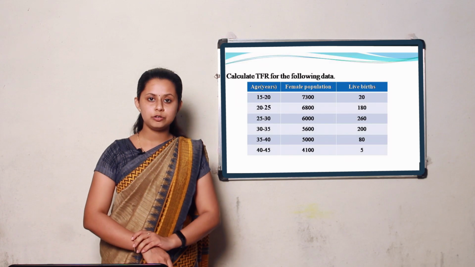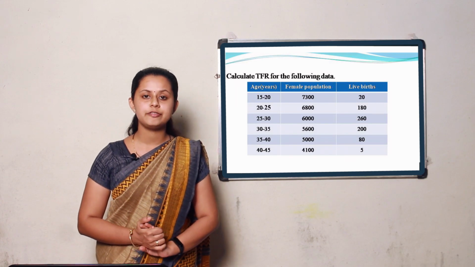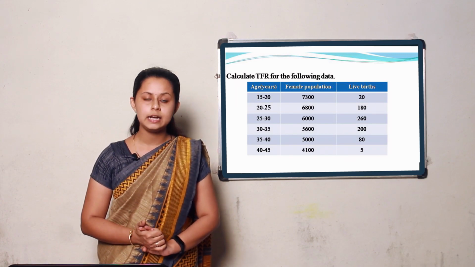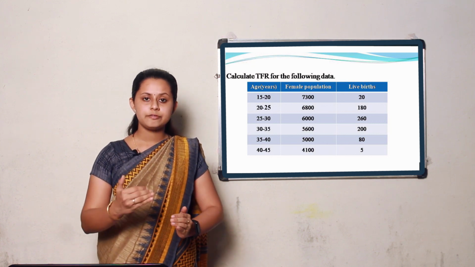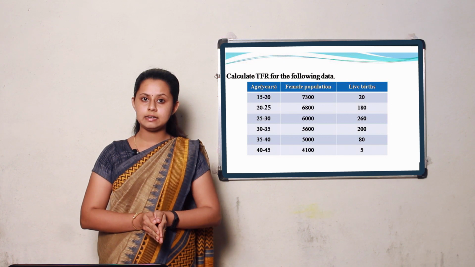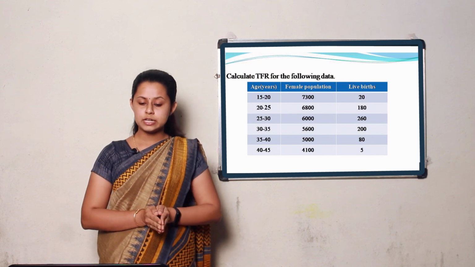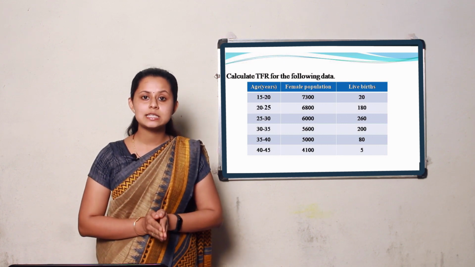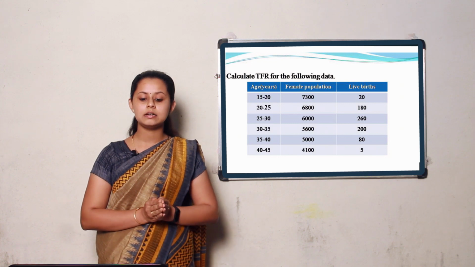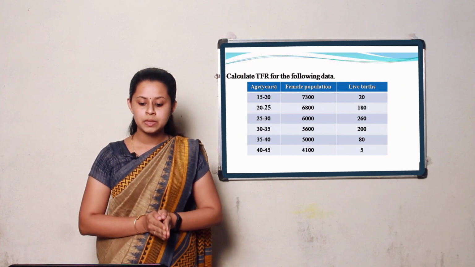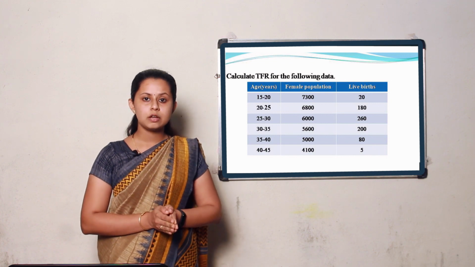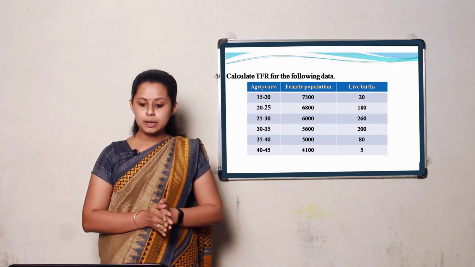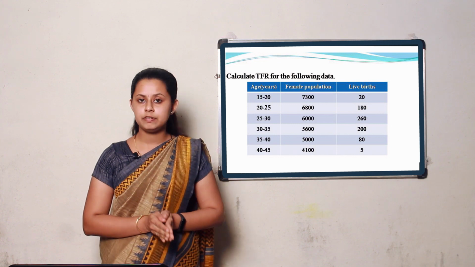So to find the total fertility rate, first you have to find the age specific fertility rate. Please write down the formula. ASFR for the age group 15 to 20. Here you can see the age groups are given in exclusive class intervals, that is here it is 15 to 20. Number of live births of the age group 15 to 20 into 1,000 divided by female population of the age group 15 to 20.